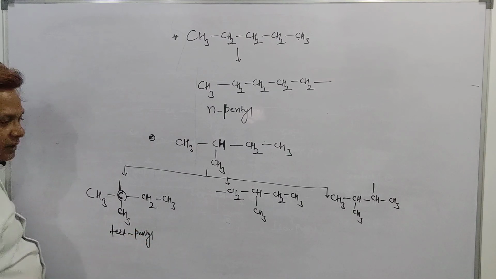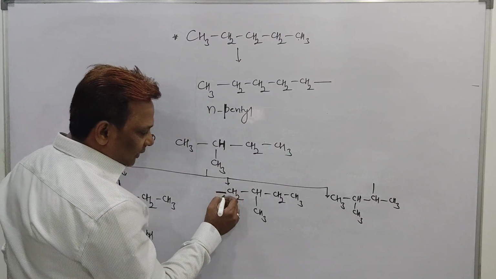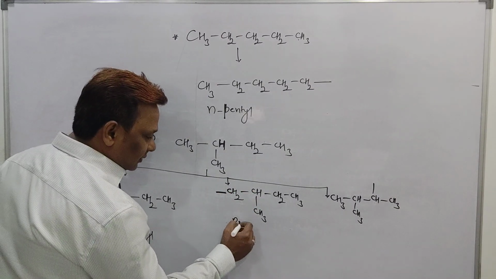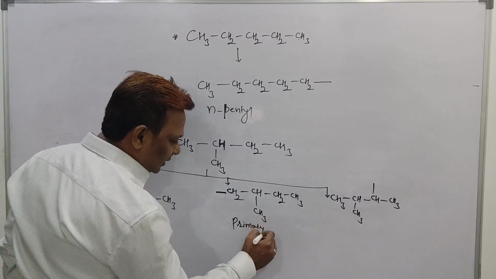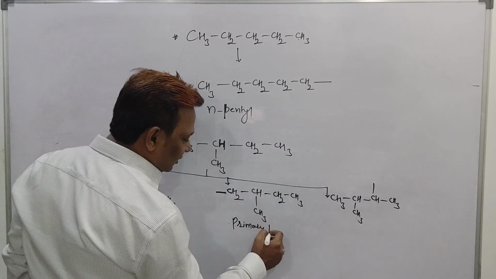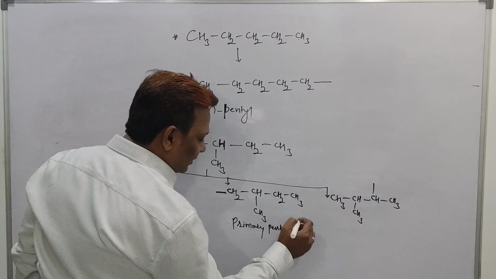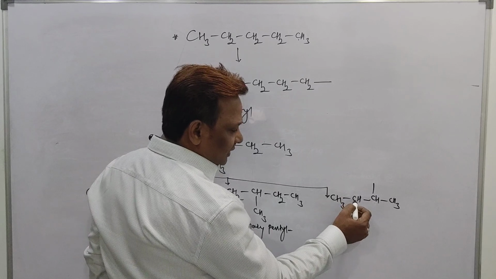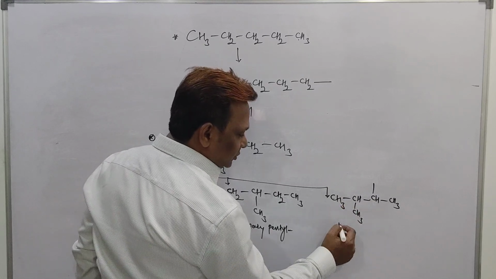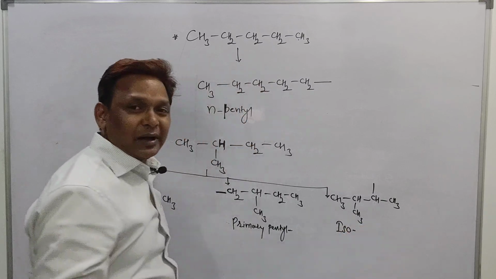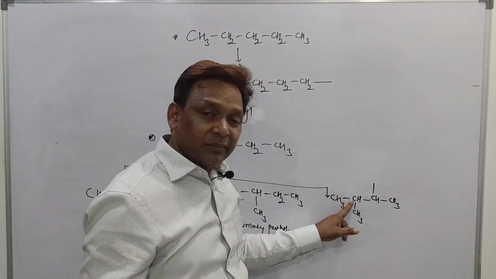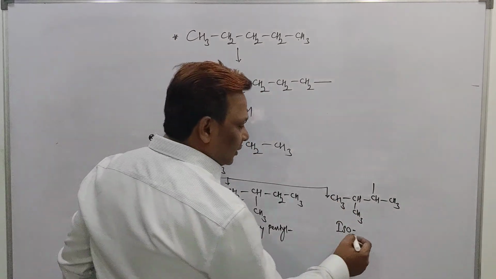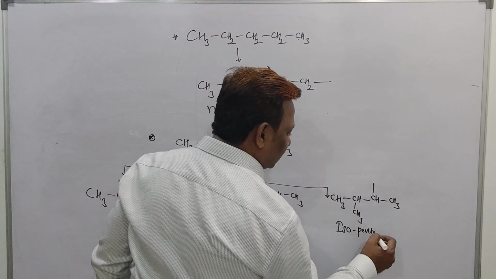Tertiary pentyl. But here the free bond is present on the carbon attached with only one carbon. It is called primary. 1, 2, 3, 4, 5 is called pentyl. Right? Primary pentyl. But here you can see the last but one carbon having CH and CH3. Then it is called iso. Iso means the last but one carbon must have H and CH3. Total number of carbons, how many beta? 5, called iso-pentyl group.